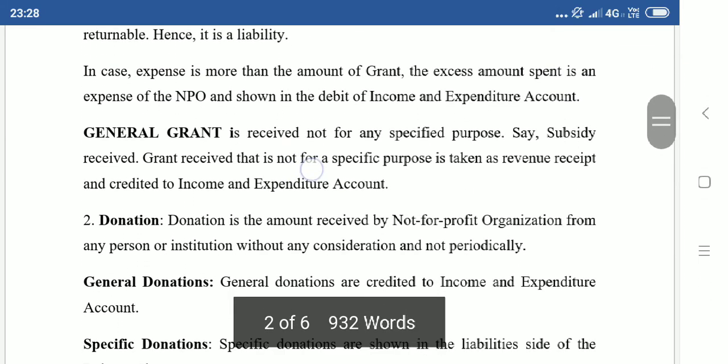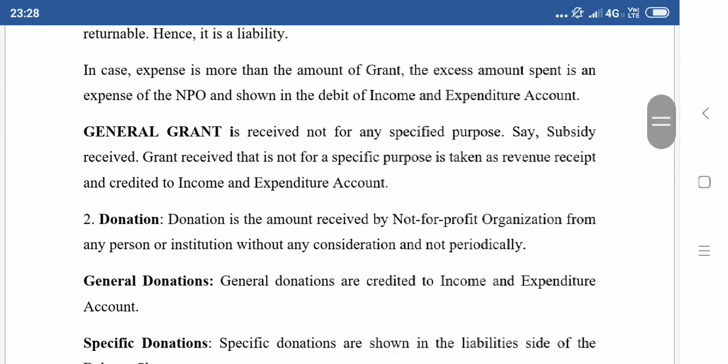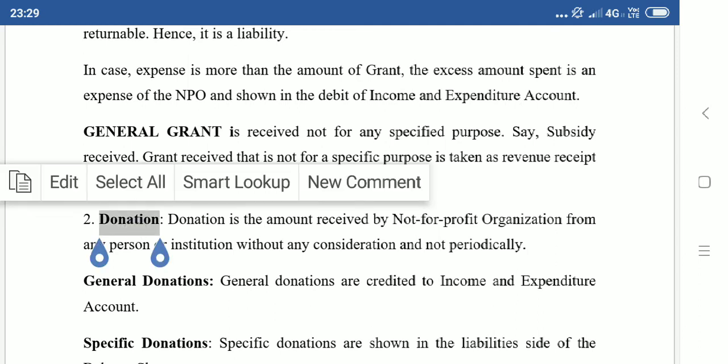If cash or bank is coming inside, if money is flowing inside the NPO, not for profit organization, it will appear in receipts and payment account, because receipts and payment account records transactions both of revenue in nature and capital in nature. So donation will appear in the receipt side of receipts and payment account.